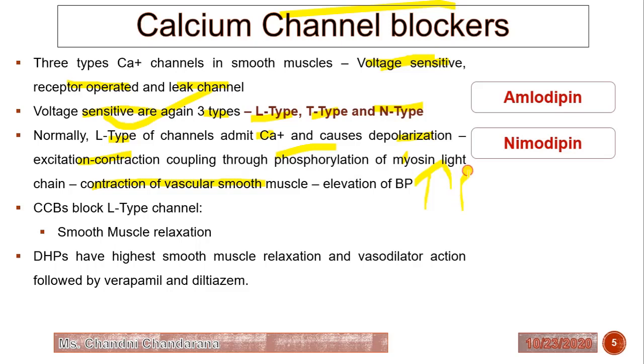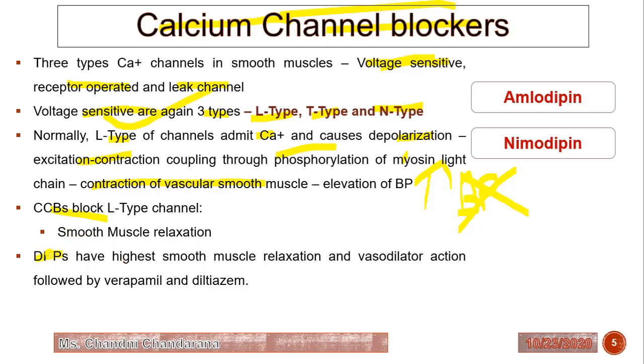Now we don't want an increase in blood pressure, so obviously we have to block this, and for blocking we apply calcium channel blockers. That's why CCB means calcium channel blockers. It will block the L type of channel and relax the smooth muscle.